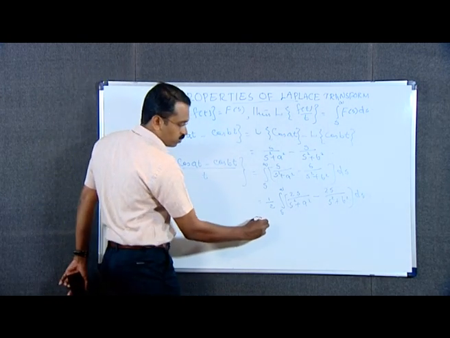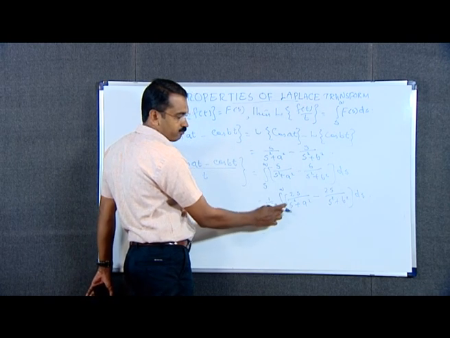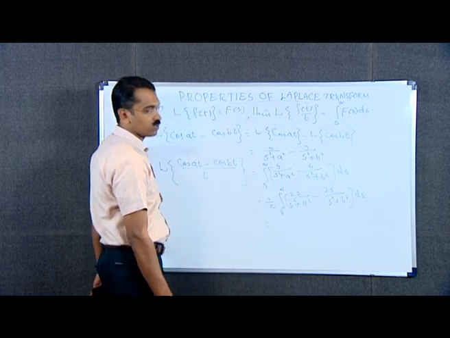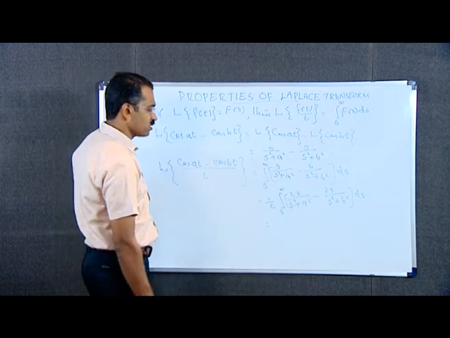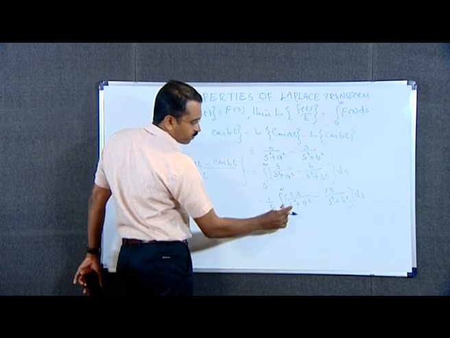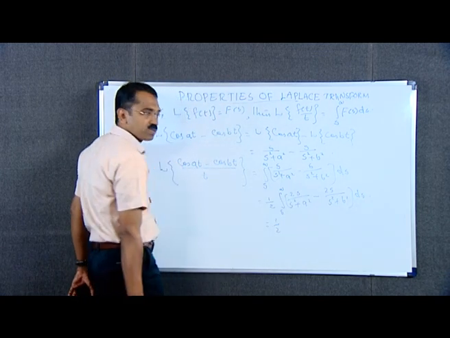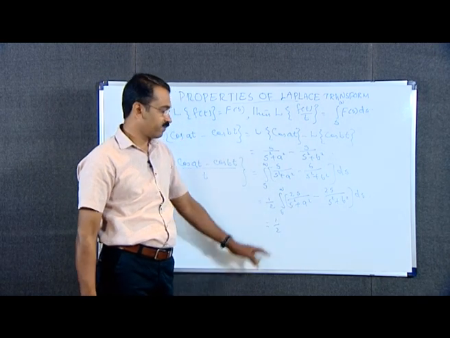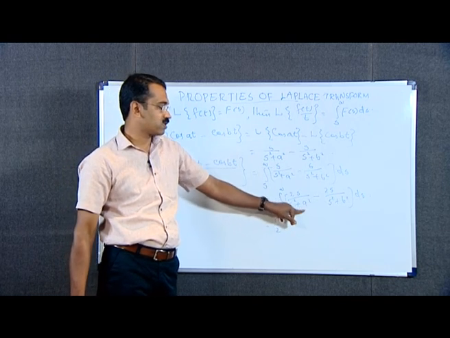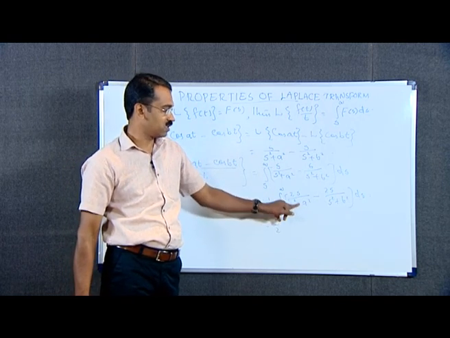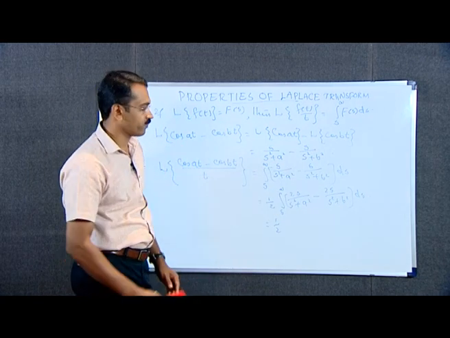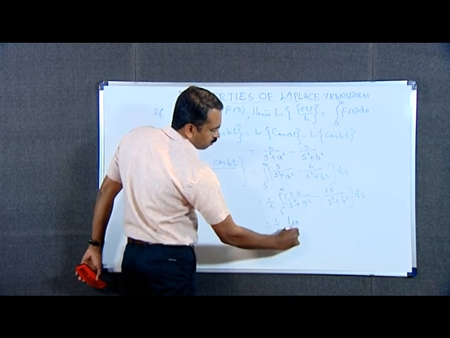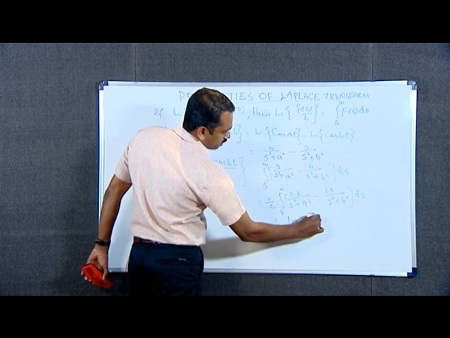This is equal to 1 by 2 into integral of 2s by s square plus a square ds minus integral of 2s by s square plus b square ds. Here in the denominator the function is s square plus a square, and the derivative of this denominator function is in the numerator. Therefore, we write the integral of this as logarithm of s square plus a square.